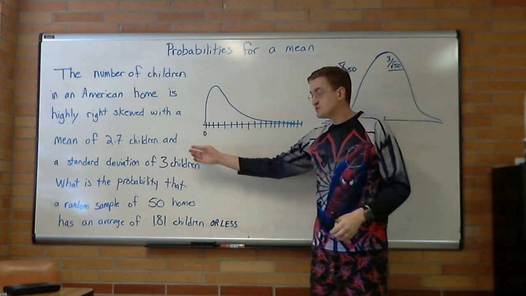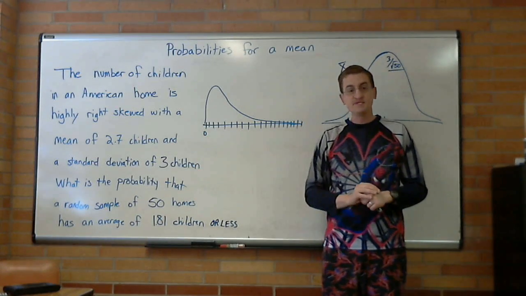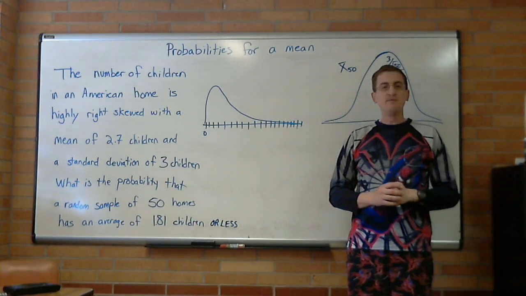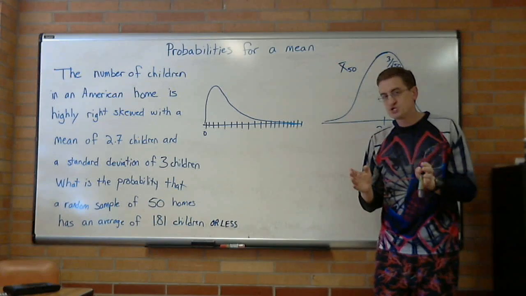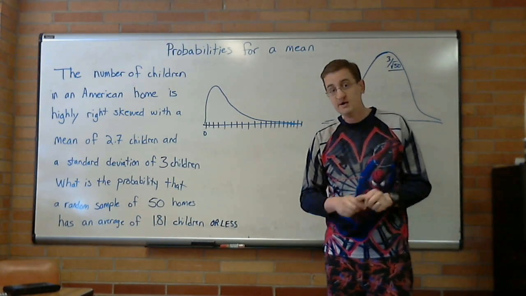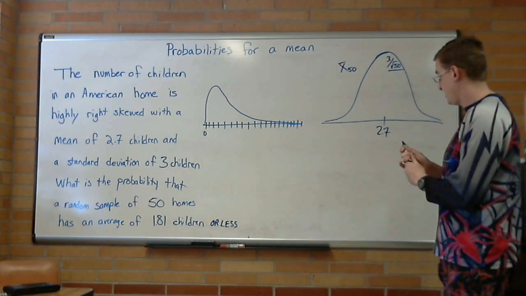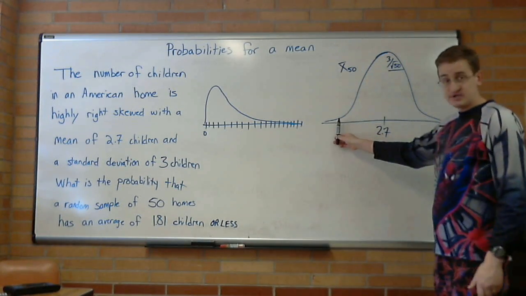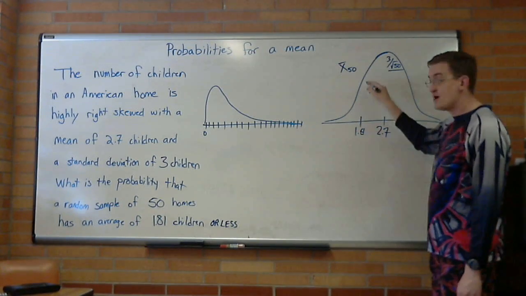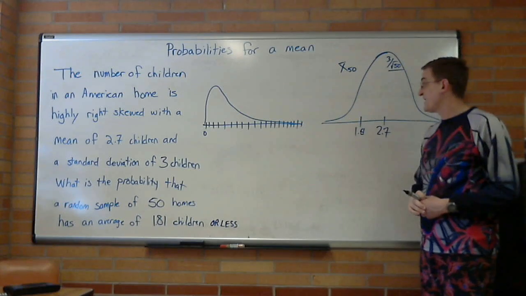Well, let's say someone was hired to go out and randomly sample these 50 homes, and they had an average of 1.81. I'm wondering how strange that is. Is it so strange that I'm beginning to doubt whether they actually did the survey and could they be lying? So I want the probability of 1.81. Where does it land on here? Why don't we put it right there? And then the area that I want would be the area to the left of that.